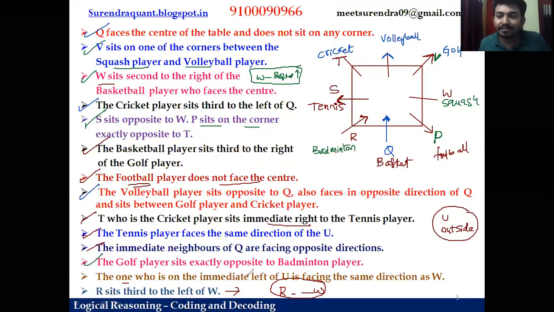R is third left of W, right? If W is facing outside, this becomes first right, second right, third right, which is not possible. That means W is facing inside. So out of all the persons, we fixed 7 of them. The only person left is U, and U faces outside, and that perfectly matches.